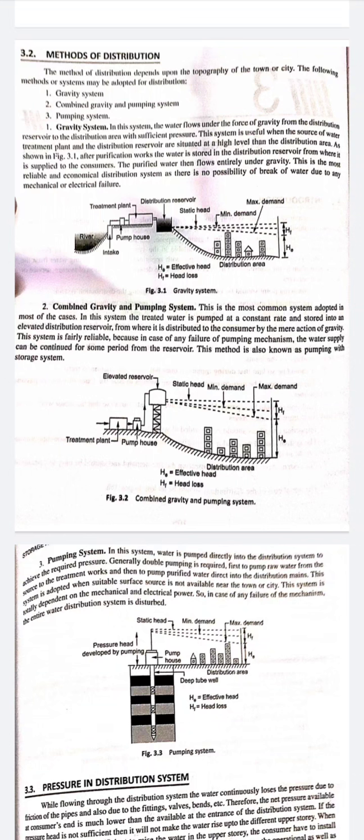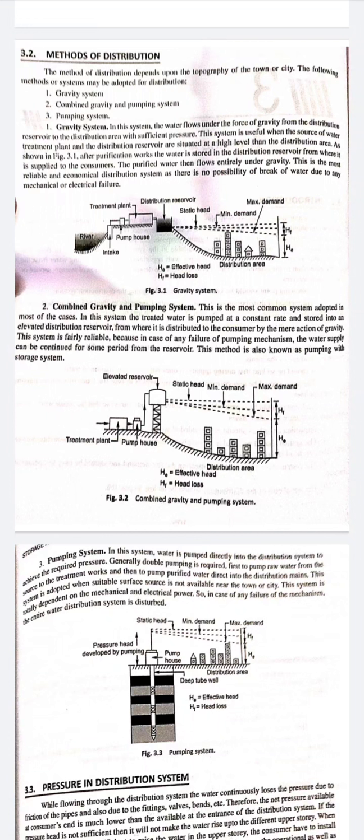What happens is that there is a surface source, for example there is a river. From that river, you understand that the river will always have a certain amount of impurities which are to be treated before the water can be supplied for potable uses to the homes. So there is an intake structure that is designed near the river bank, and from that intake structure the water is being pumped. So at least the use of one pump before the treatment plant is being done,